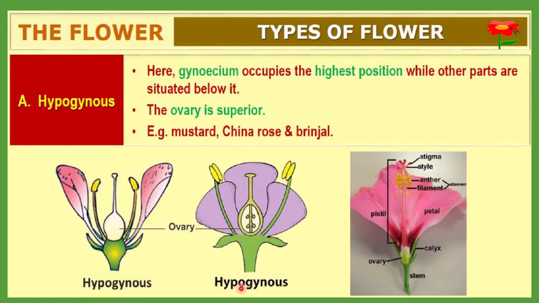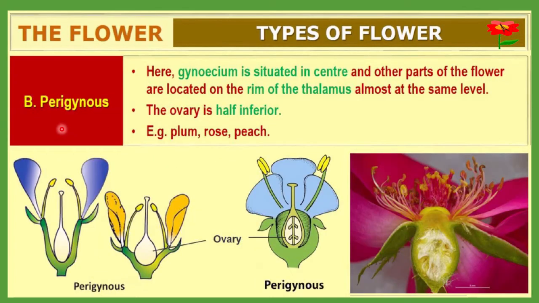You can see this hypogynous flower photograph. Here the ovary will be superior and the rest of the structures, stamen, corolla, calyx, all remain attached below the ovary. That type is considered hypogynous. Here you can see the photograph. This is the stem, this is the ovary, and the calyx and petals are all below the ovary. That type is called a hypogynous flower.